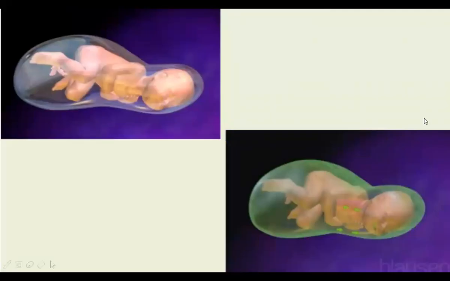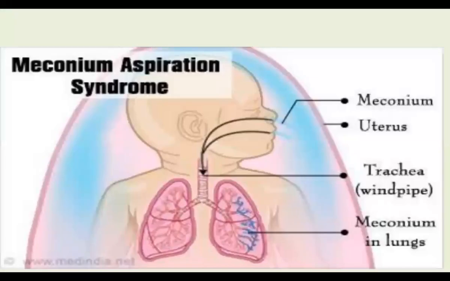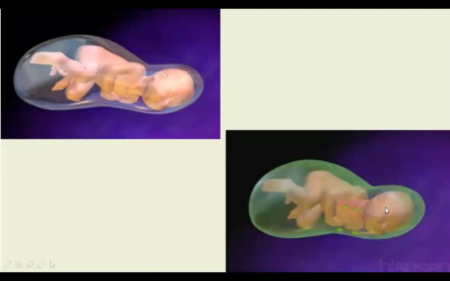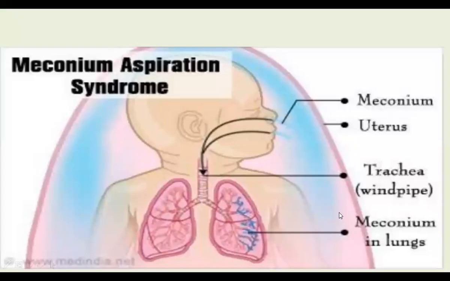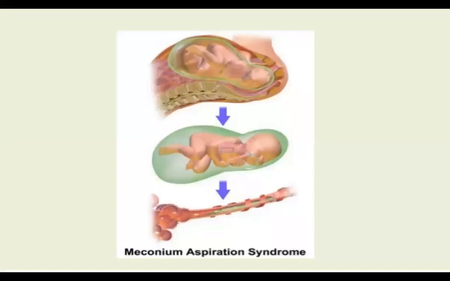So this is the meconium aspiration, that is how it is taken inside. In meconium aspiration syndrome, this is the uterine wall, and the meconium gets inside. Here the meconium gets into the trachea, the windpipe, and may go into the lungs, with symptoms changing depending on that. It affects the baby and the symptoms are shown. That is called meconium aspiration syndrome.